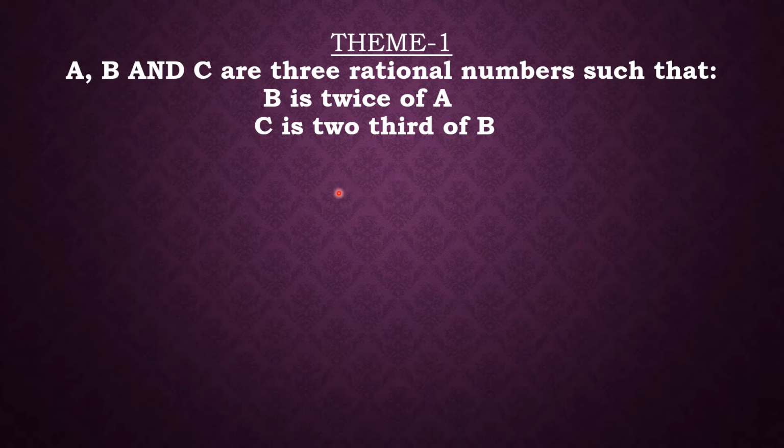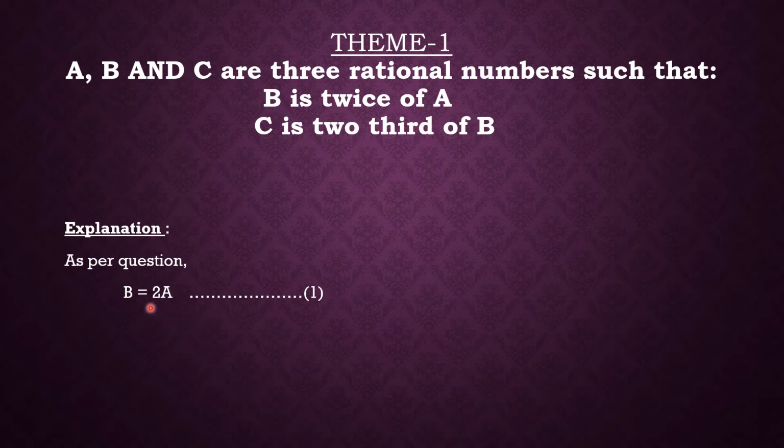in theme 1. The explanation of this is: B is twice of A. That is, as per the question, we can write B is equal to 2A, because twice means 2 into anything. So 2A, that will be our first equation. And the second information which is there is C is two-thirds of B. So C is equal to two-thirds, that means 2 upon 3 of B, which can be written as C is equal to 2 by 3 into B.